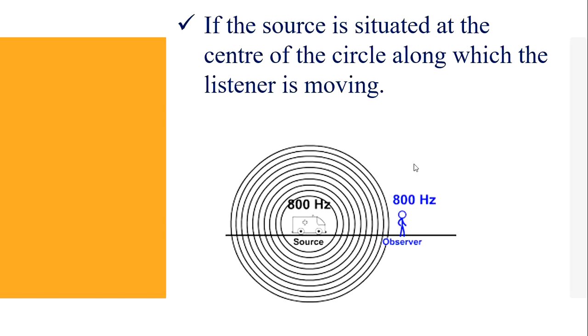When source and listener are moving in mutually perpendicular directions, there is no Doppler effect. And the last condition: if the source is situated at the center of the circle along which the listener is moving, there is no Doppler effect. These are the conditions for no Doppler effect.